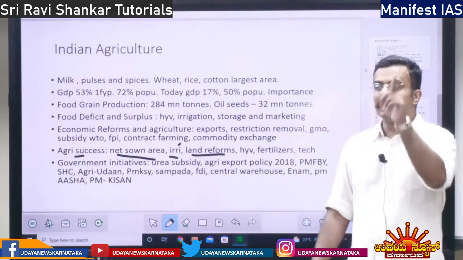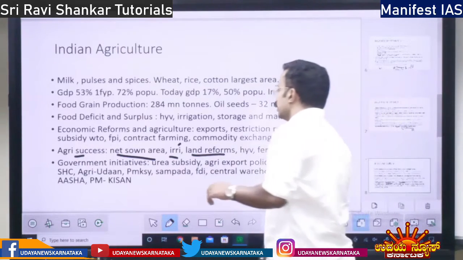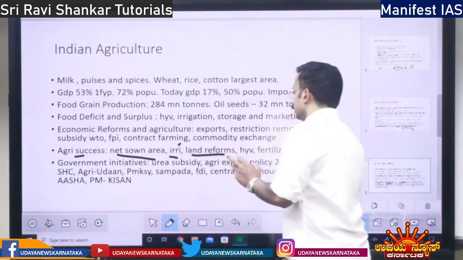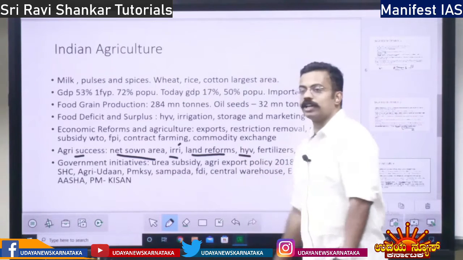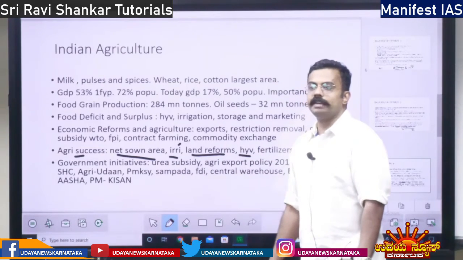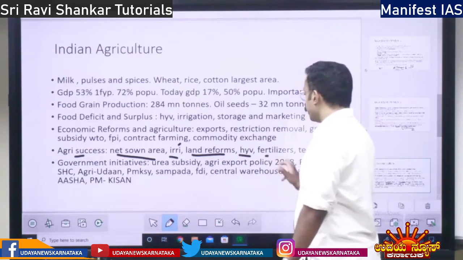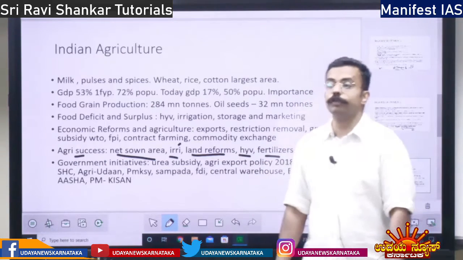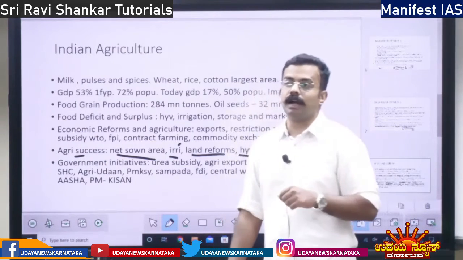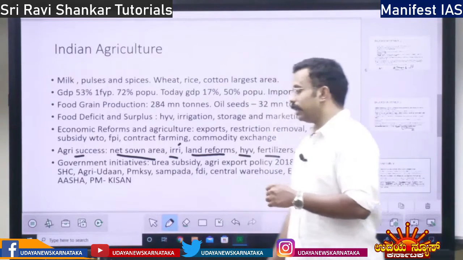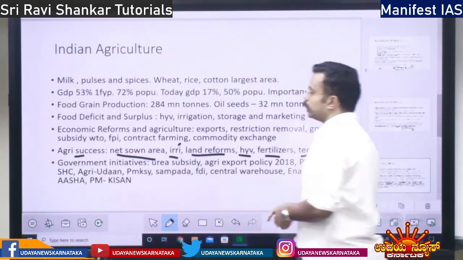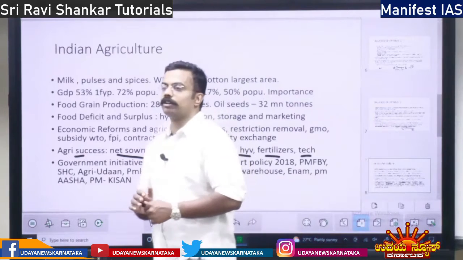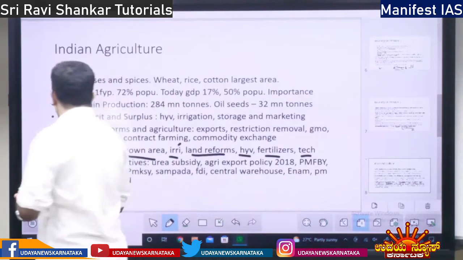Agricultural land holding limit is there. All these land reforms have been implemented. Then high yielding variety seeds are used. Then fertilizers. There are various new fertilizers, neem coated urea, organic fertilizers. Then we have technology. We are implementing technology in the agriculture sector, right?